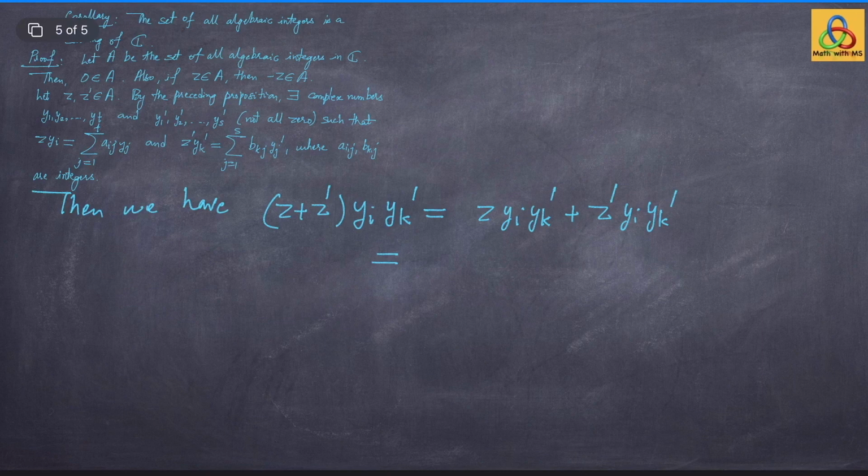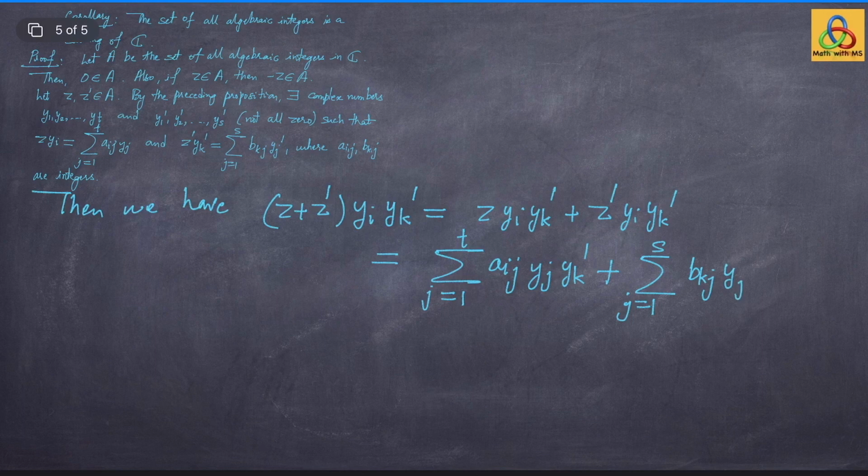Just plug in the value and I get summation j from 1 to t of aij's into yj into yk prime plus summation j from 1 to s of bkj's into yj prime into yi. Thus (z plus z prime) times yi yk prime has been written as an integer linear combination of yj yk primes.